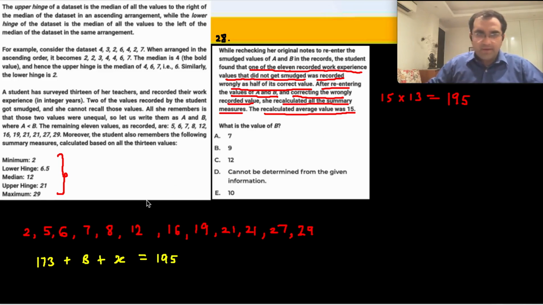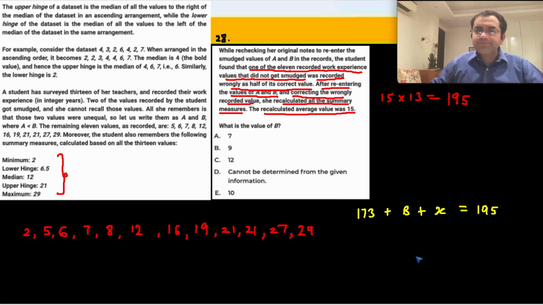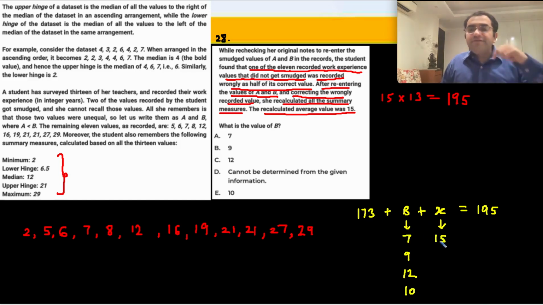ठीक है. इसको इधर ले लेते हैं. So let's take B from the options. 7, 9, 12, 10. 173, 180. 180 means 15 is the observation that has to be corrected, but 15 observations में है ही नहीं. ठीक है. 9, 173 plus 9 is 182. 182 plus 13 will give you 195, but 13 is not there.